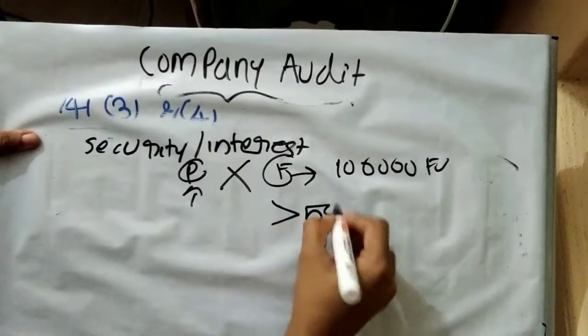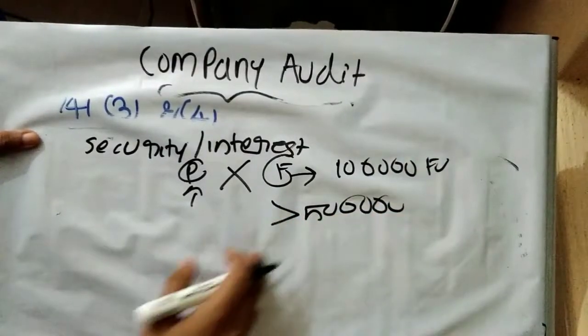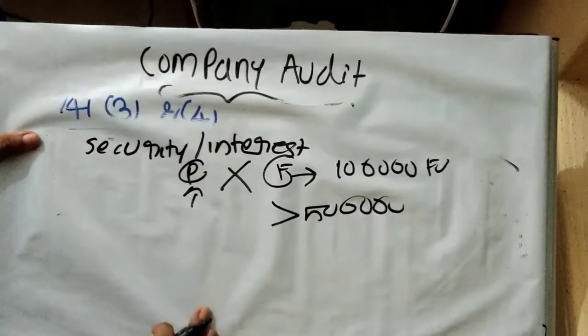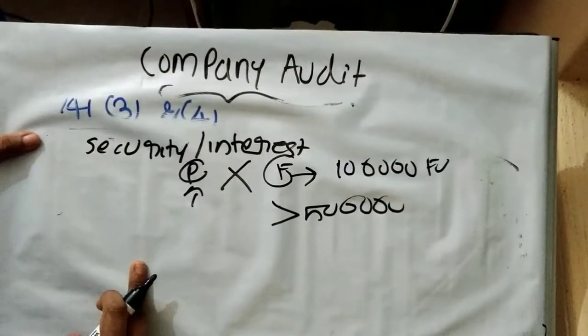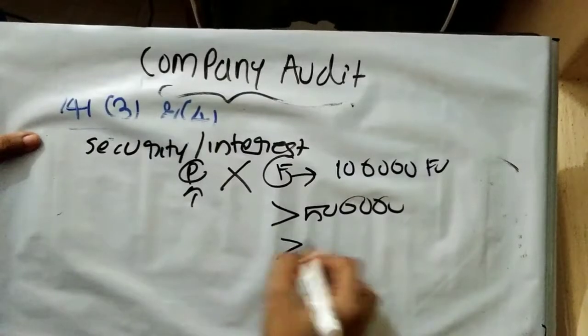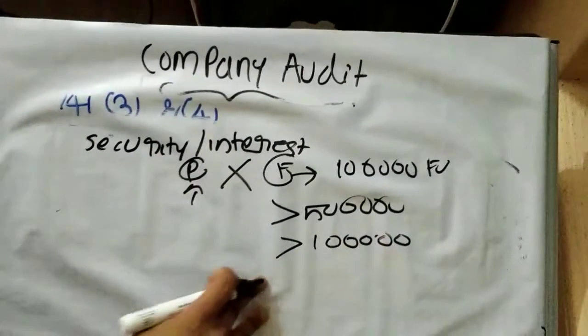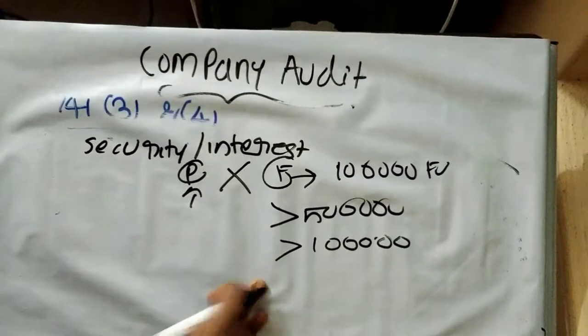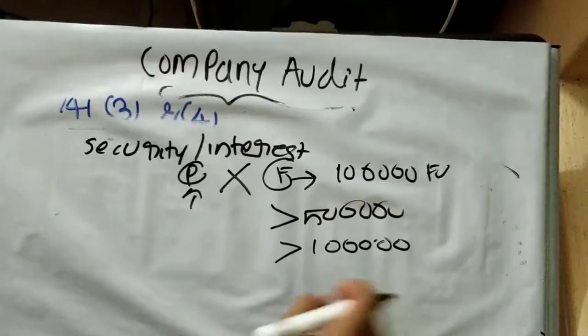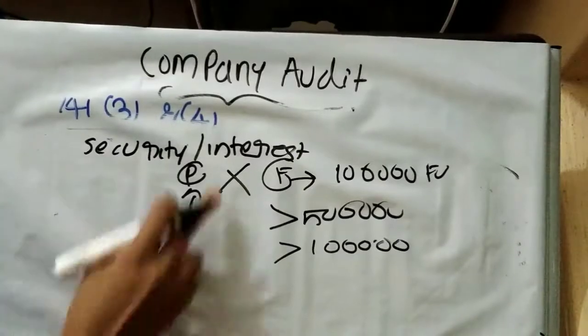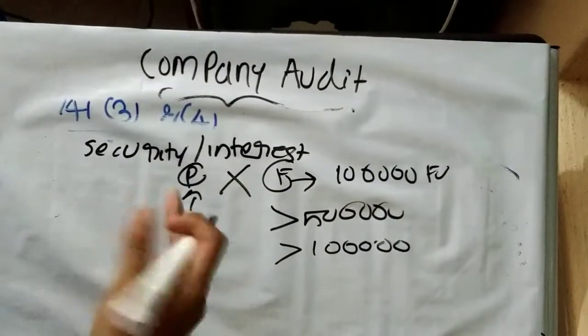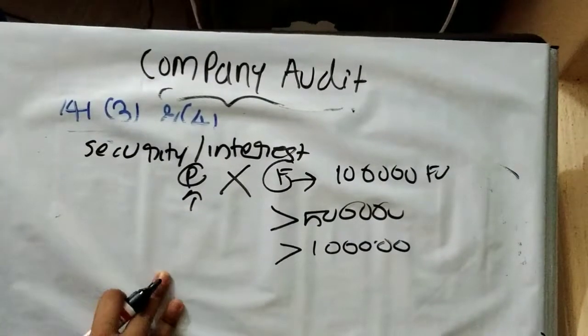Indebtedness more than 5 lakh. Up to 5 lakh no problem, but more than 5 lakh, then the concerned person shall not be eligible to be appointed as the auditor of the company. Then guarantee or security with respect of any person with the company where the amount exceeds 1 lakh, then what happens? The concerned person shall not be eligible to be appointed as the auditor of the company.